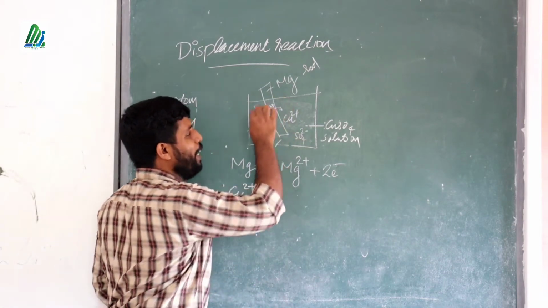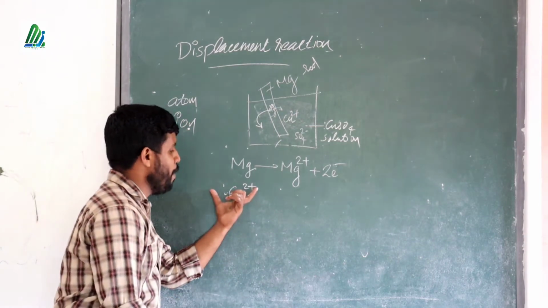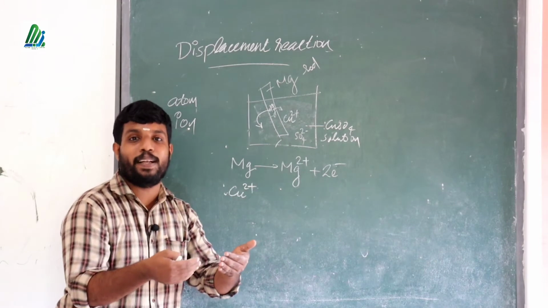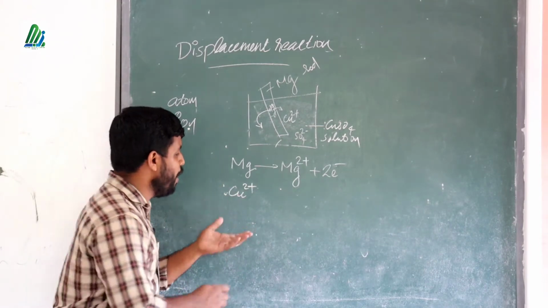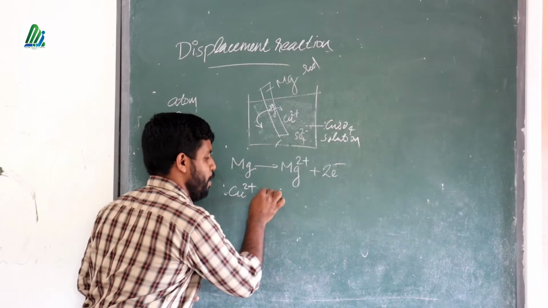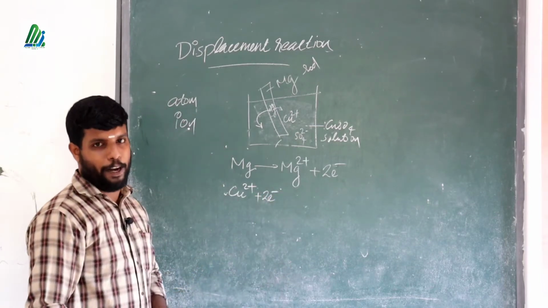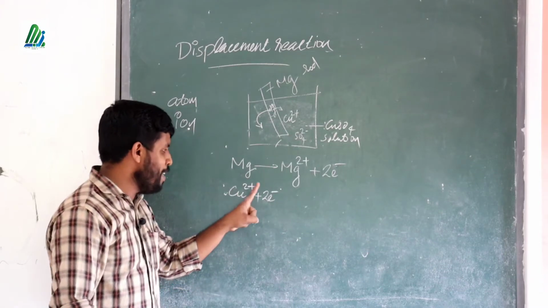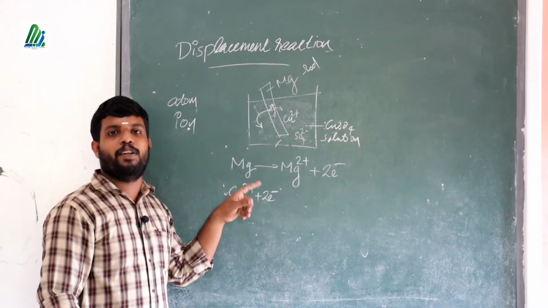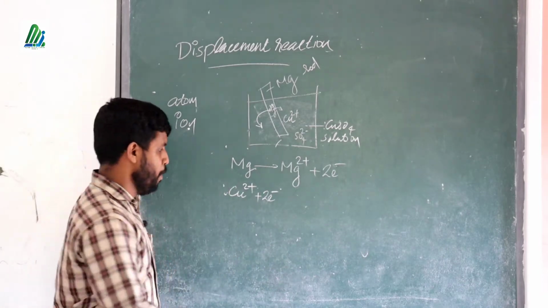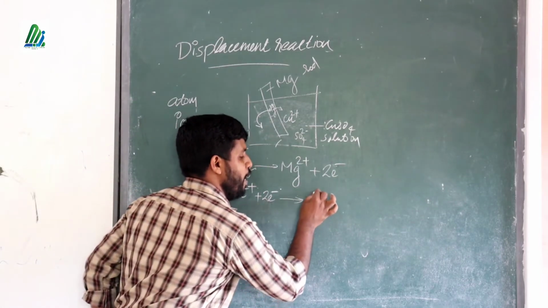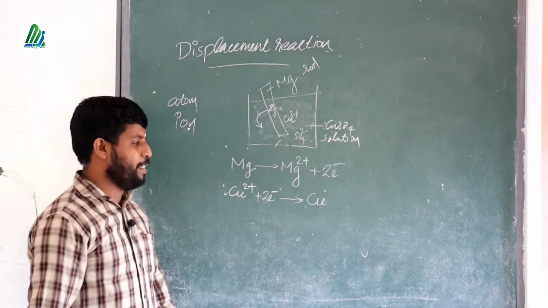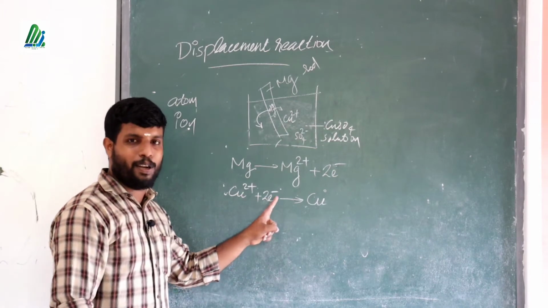If the magnesium donated the electrons, Cu2+ is comparatively less reactive than magnesium. So the less reactive metal accepts the electrons. The 2 electrons donated by magnesium are accepted by the copper ion. So Cu2+ accepted 2 electrons, which means it will lose its charge and become an atom. So Cu2+ accepted the electrons and became Cu, with no charge, Cu0 or Cu atom. Cu2+ plus 2 electrons gives Cu.